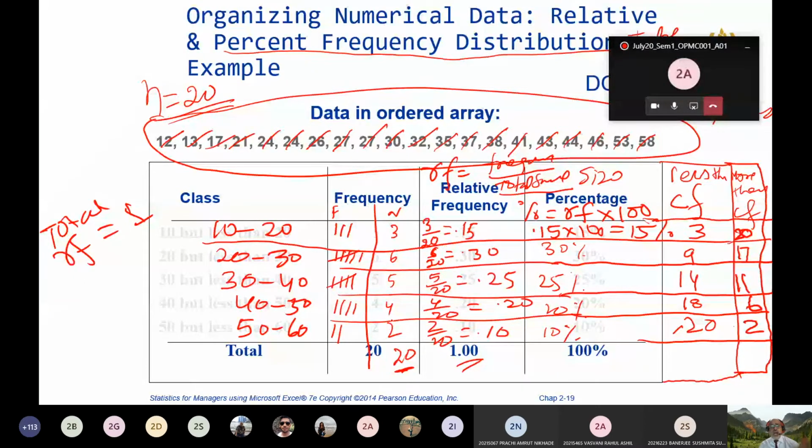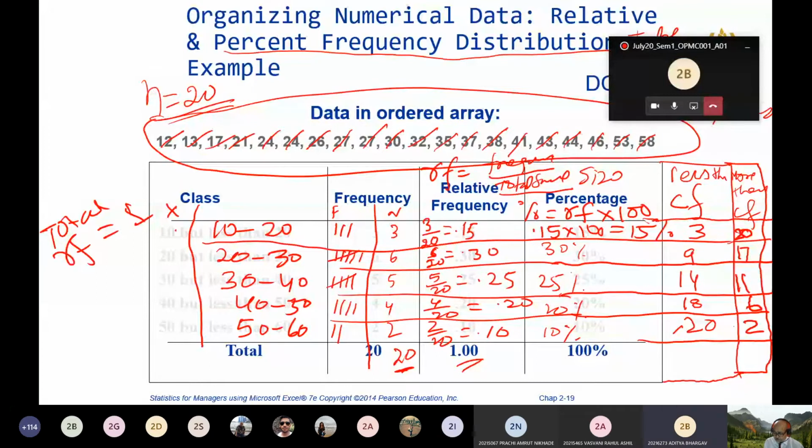Now, how to visualize this data? What is the midpoint of this class that you have to find? How do you find the midpoint of the class? Whenever you find the midpoint, you add the lower limit and the upper limit of the class and divide by 2.